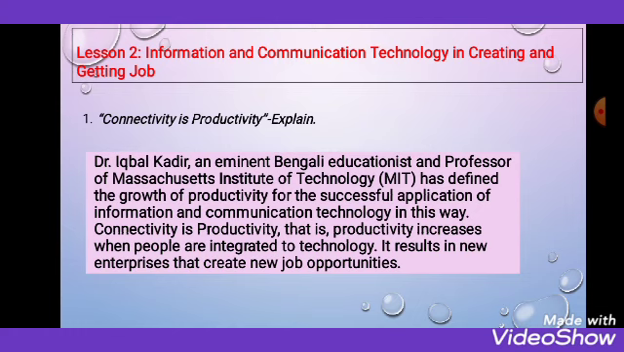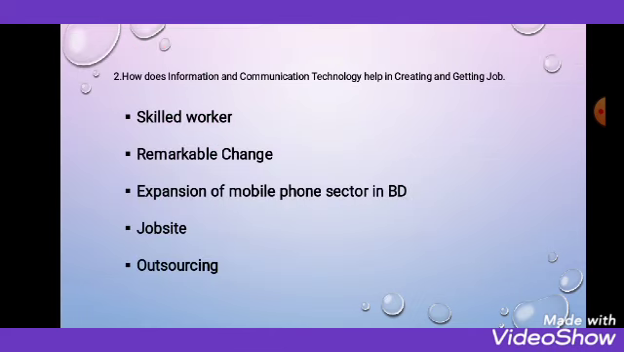That is, Dr. Iqbal Kader, a prominent educationist and professor of Massachusetts Institute of Technology, has defined the growth of productivity for the successful application of information communication technology. He explained connectivity is productivity in this way: productivity increases when people are integrated with the technology. That means when people start using technology more, it is developed more, and it will create some new job opportunities. This is the main source of the answer. Now coming to question number 2.